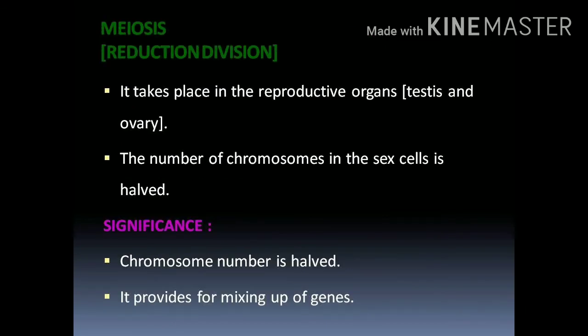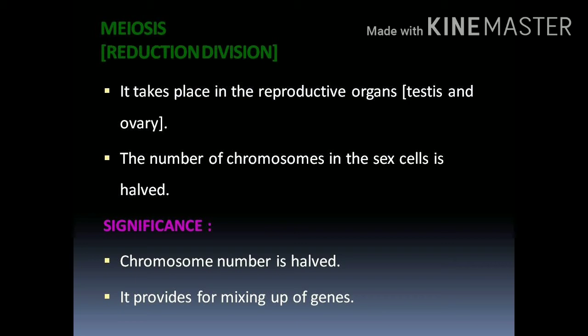Next is meiosis. The cell division which leads to the production of sex cells or gametes is known as meiosis. Meiosis takes place for the production of sex cells, that is, our gametes. In humans, it takes place in the reproductive organs. In the male, it takes place in the testes to produce sperm. In the female, it takes place in the ovary to produce ova.